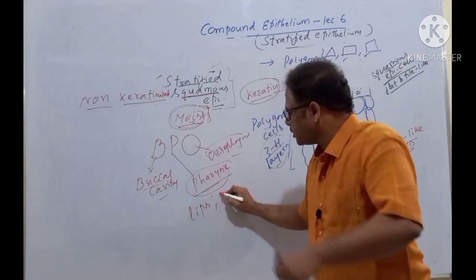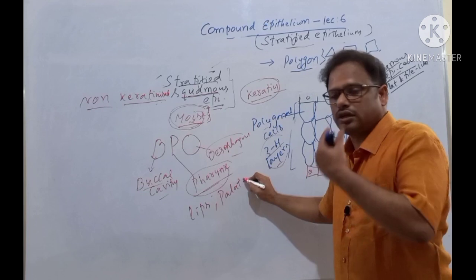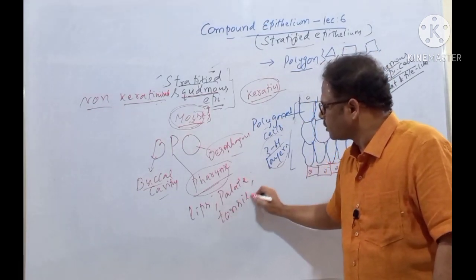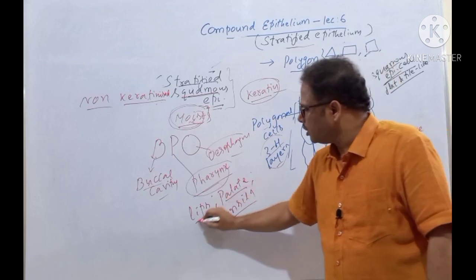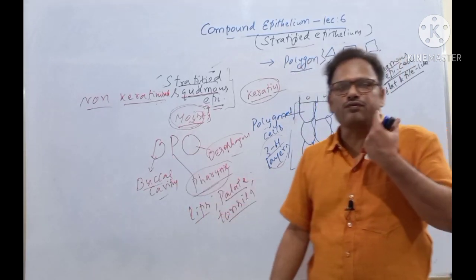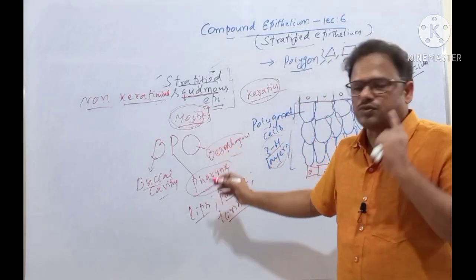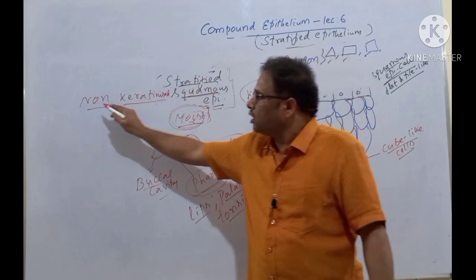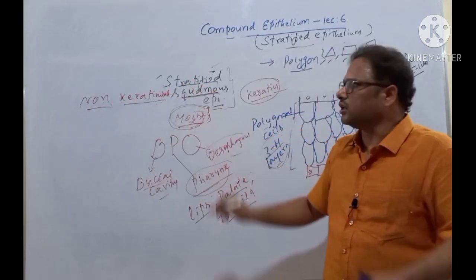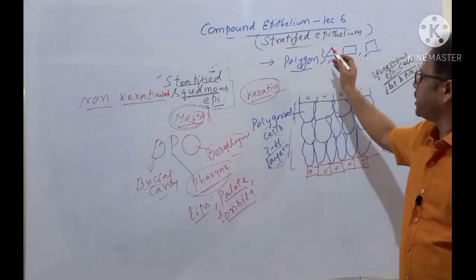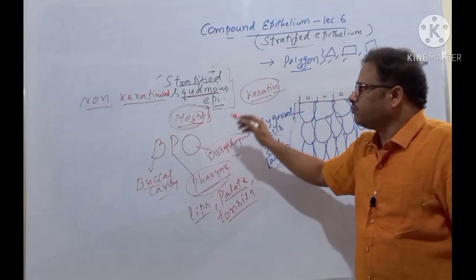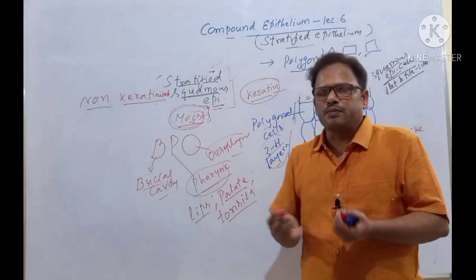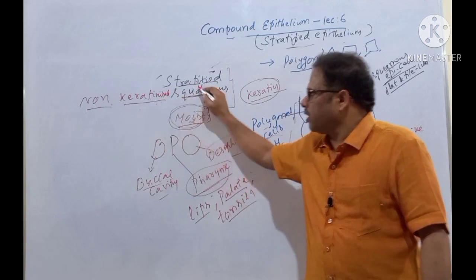Even the lips contain it. Next is the palate, the roof of the buccal cavity, and even the tonsils. Tonsils, palate, lips, BPO, even the inner surfaces of the cheeks, because it is very moist and wet there. That is why they also have a stratified non-keratinized squamous epithelium. So this is about the stratified squamous epithelium, which is divided into stratified keratinized if keratin is there, and stratified non-keratinized squamous epithelium if keratin is absent.